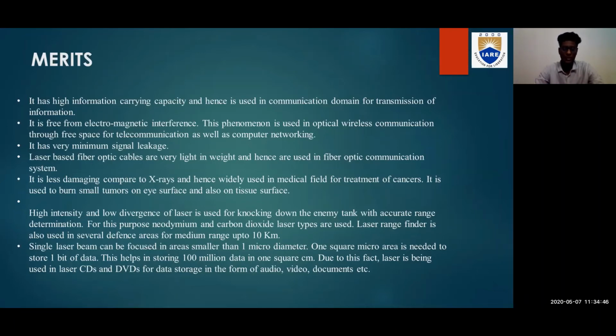And compared to X-rays, the laser light source is much less damaging, and hence it is widely used in the medical field for the treatment of cancers.